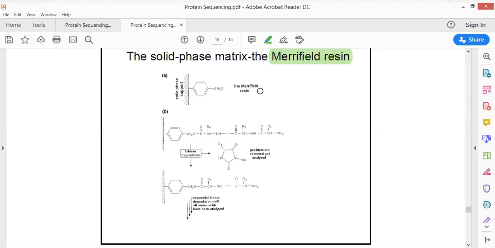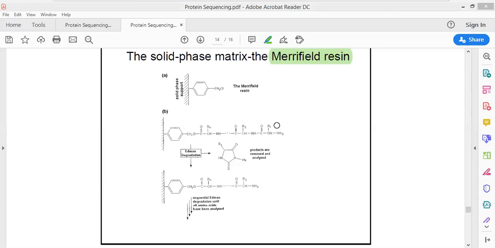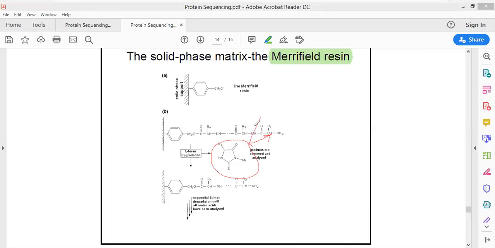This is referred to as Merrifield resin. This ensures that the Edman reagent can effectively act on the N-terminus amino acid residue, and one by one it would be effective to remove the amino acids.